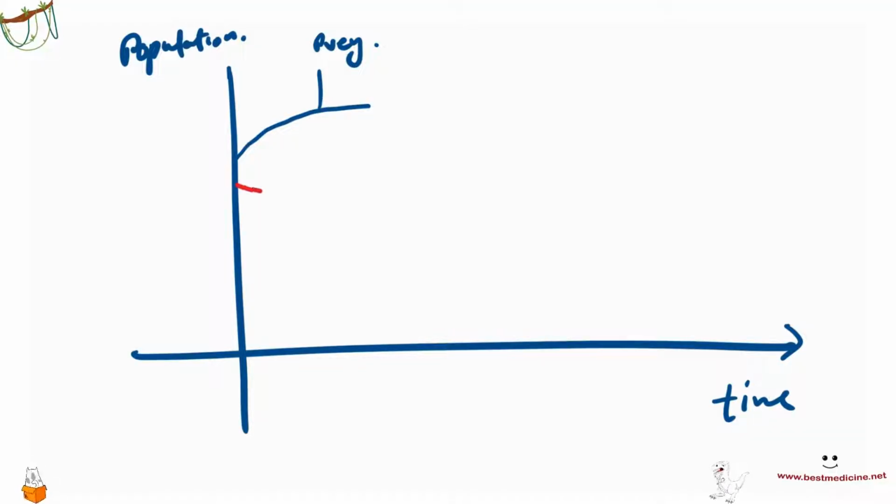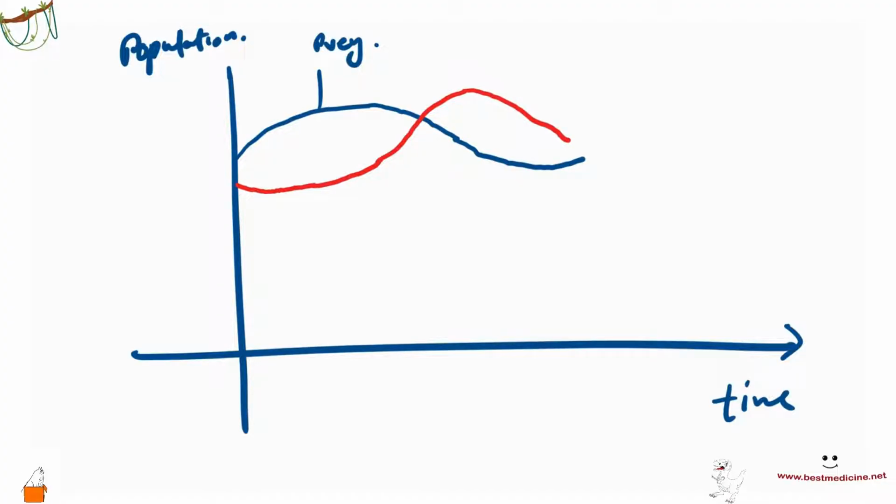Now, predator could be here as well. So here's the predator population. As prey population increases, there is more food for the predator population, the red one. So predator population starts increasing as well. And as predator population increases, the prey population is going to start decreasing because the predators are now feeding on the prey. And what's going to happen is that as prey population decreases, shortly afterwards, the predator population also starts decreasing. Do you understand? Because there's no food available.